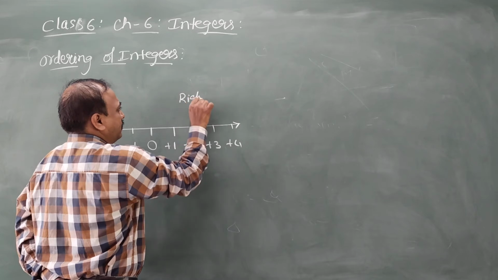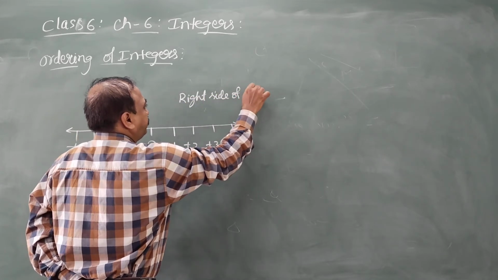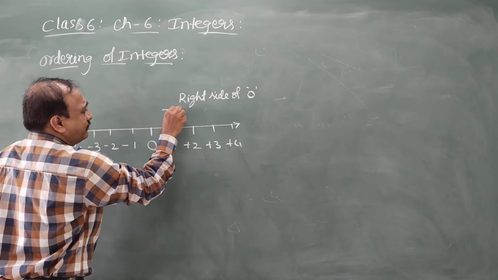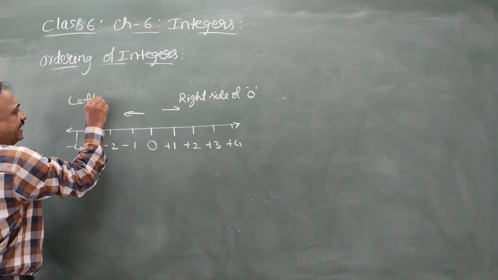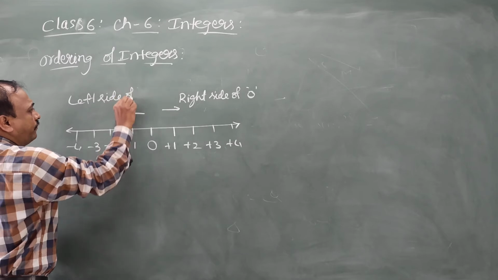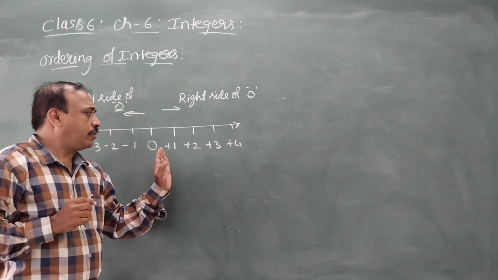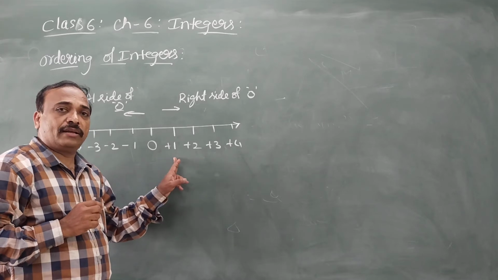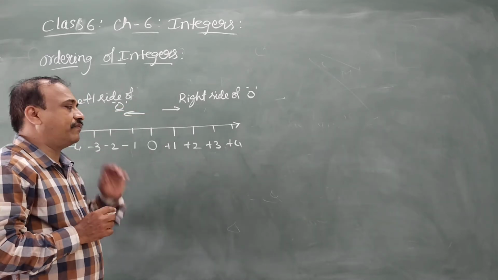This is the right side of 0, and this is the left side of 0. Now observe it. As we know, 2 is greater than 1, so right side values are always greater than left side values.